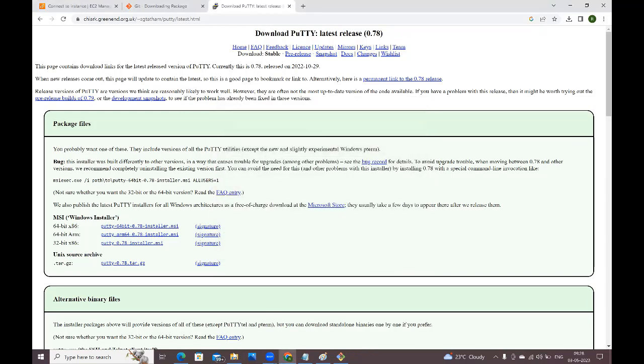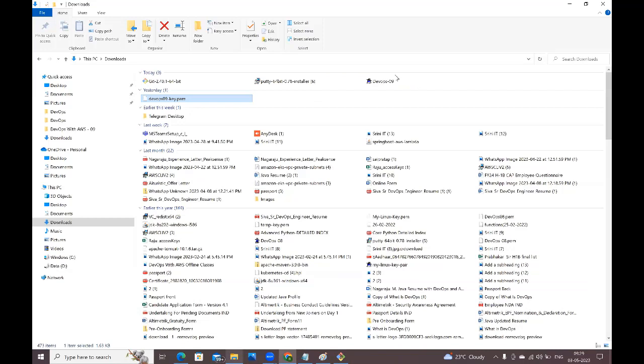Right, now in the downloads folder, the PPK file is available. See guys, this is the symbol of the PPK file. The DevOps-09 PPK file is created. How have we created this? From this PEM file, we have created this .ppk file. Now, by using this .ppk file, I'm going to connect with the Linux virtual machine.